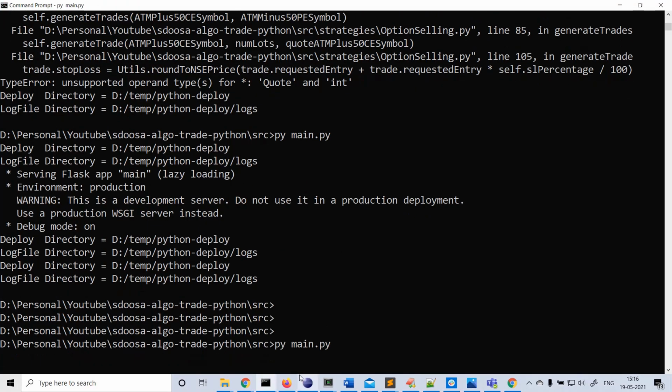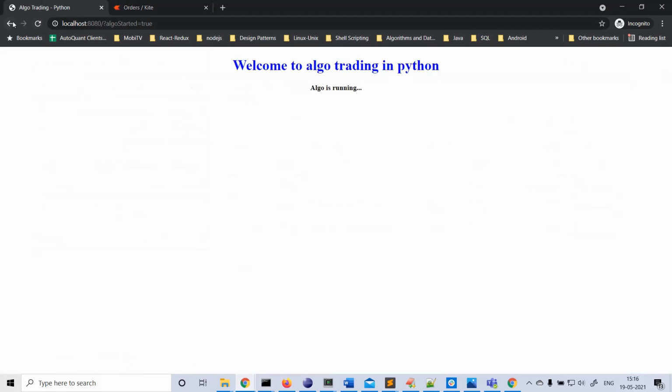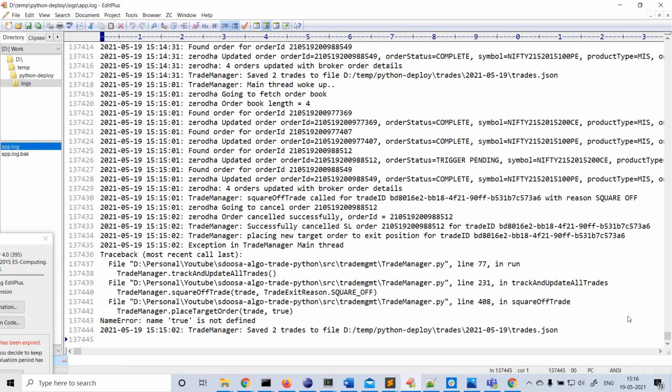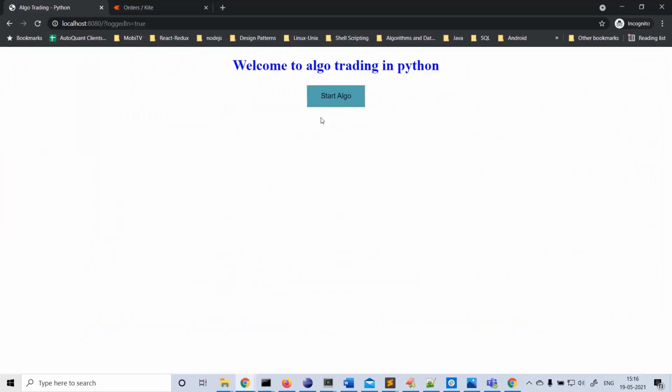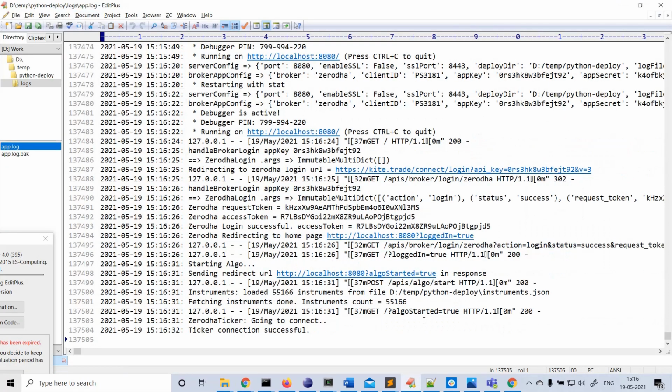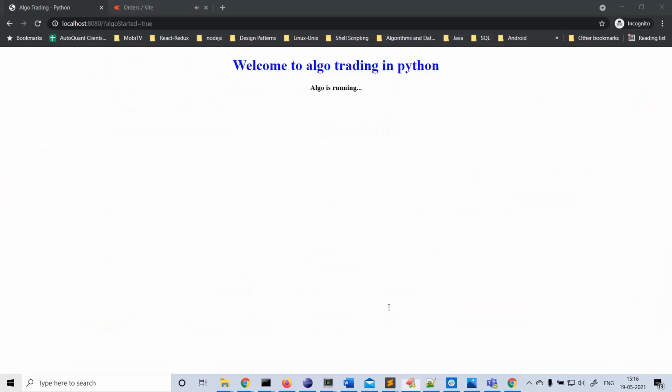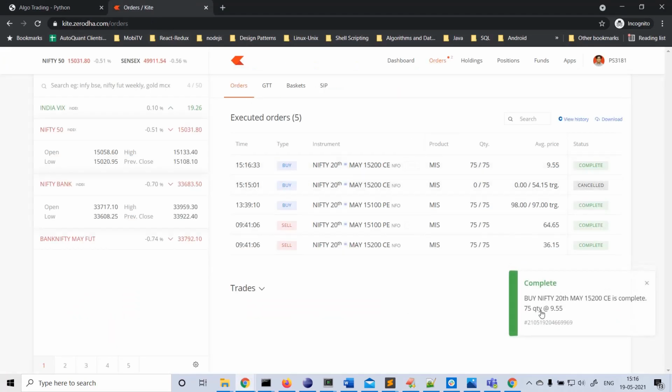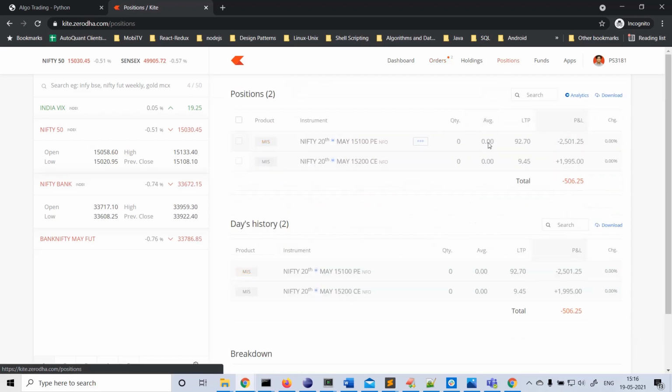Okay, let's go here, back, refresh, log into broker, then let's start algo. It should read all the existing trades, right? So trade manager should read. See, there is some sound that came. So there was some issue, that's why the trade was not exited. I just fixed it and restarted algo. Now the target order, I'll go place a new target to exit the position. If you see the position, nothing. So we ended with 500 rupees loss plus charges.